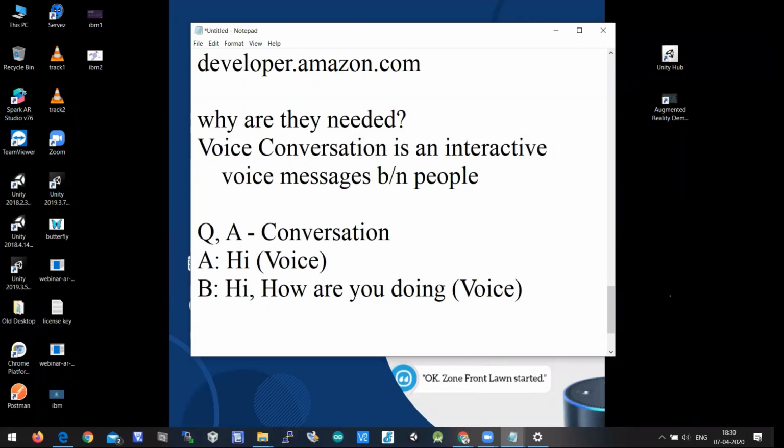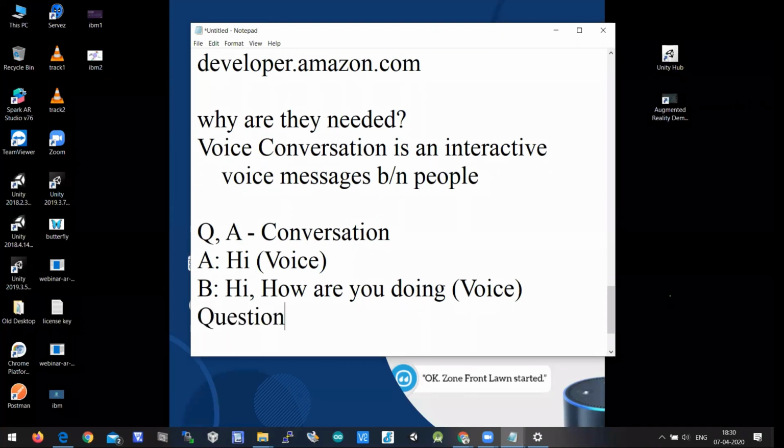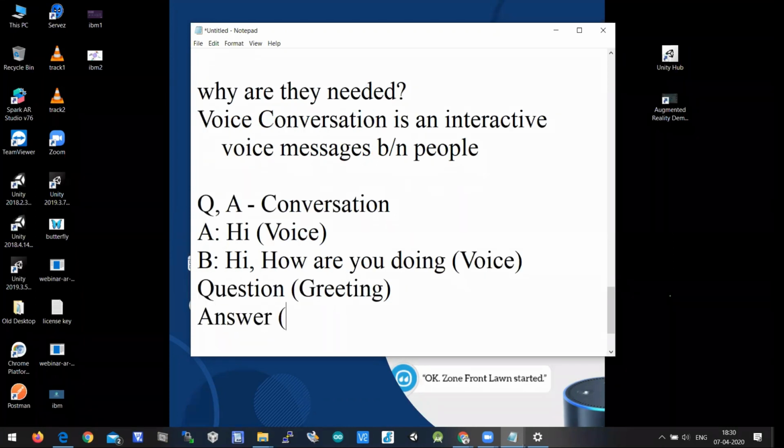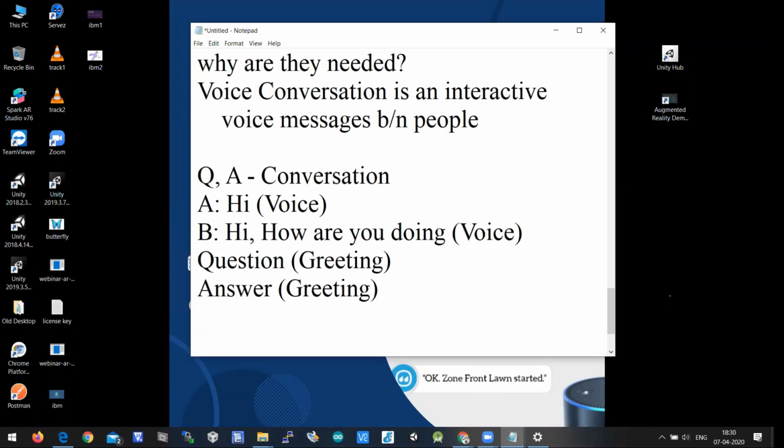But when you look at this particular conversation, there is a question, or you can say greeting, and there is an answer. Hi is a question here where A wants to talk with B, and B says hi, how are you doing? That is also a voice, but that is also a greeting at one point of time. So you'll have question and answer, and this kind of conversation will happen between Alexa and user.